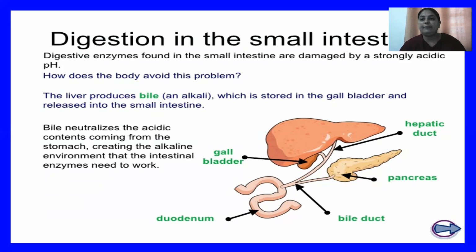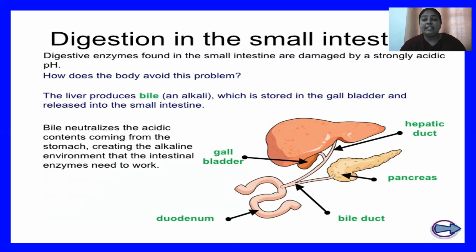So students, one very important thing is, besides the liver, the small intestine also receives chemical secretion from the pancreas. This is known as pancreatic juice. The pancreatic juice contains three important enzymes, that is pancreatic amylase, pancreatic lipase, and a protein digesting enzyme known as trypsin.